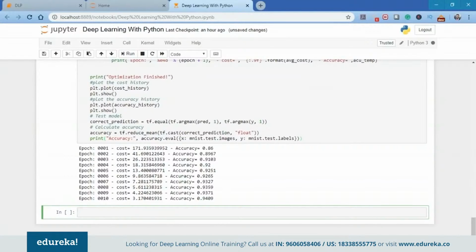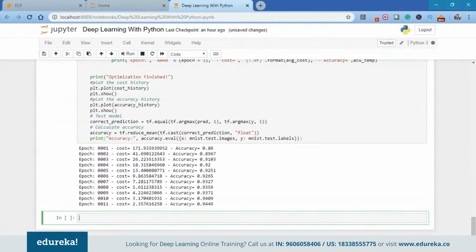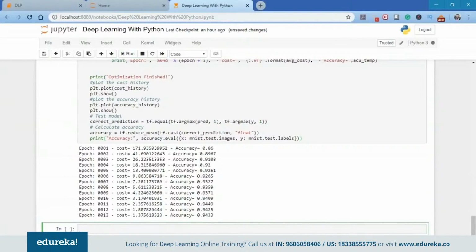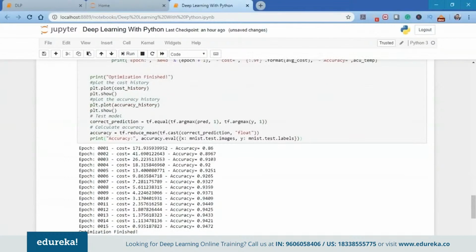The hyperparameters we talked about, the epochs, batch size, and the number of perceptrons in the layers, these parameters should be chosen wisely, and that is where the experience of a data scientist comes in. This can only be achieved with lots of practice.